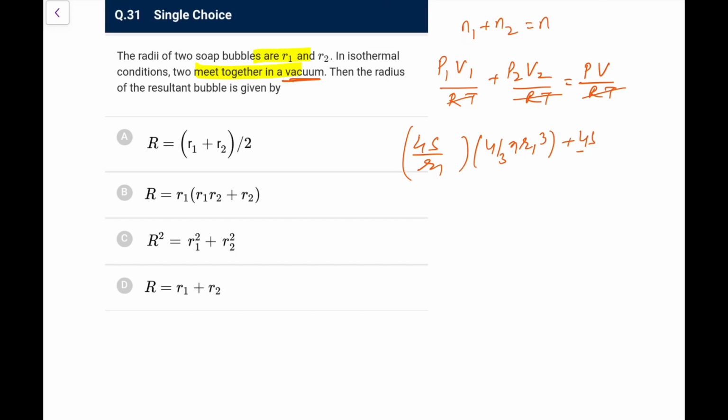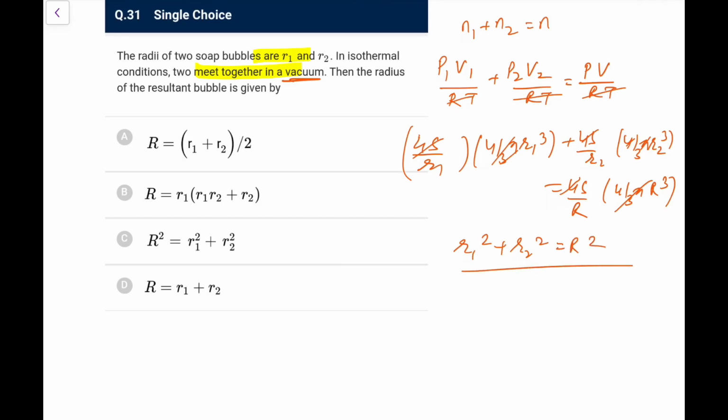Here it is 4s by R2 and the volume is 4 by 3 pi R2 cube, and similarly 4s by the final radius, let's say R, which is given in the options, and the volume is 4 by 3 pi R cube. So 4 by 3 pi 4s is common and gone. So you have R1 square plus R2 square is equal to R square, that is option C here. You can directly go for it.